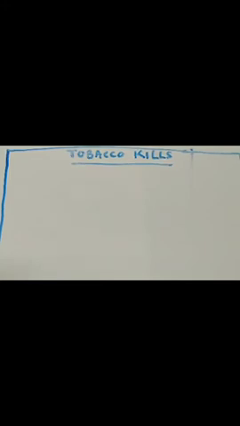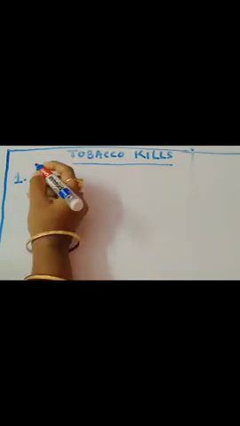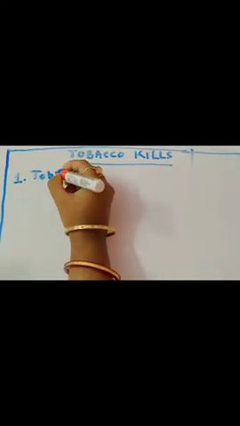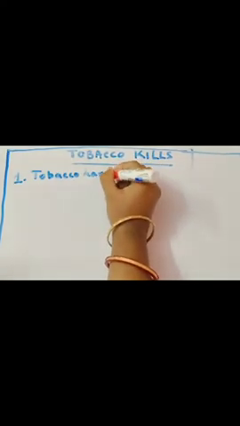First, if you remember, I have underlined the harms that are caused by tobacco. So we are going to use it right here. We'll add this number 1 and write Tobacco harms. Okay, this is our heading. If you want, you can write the harms with H capital. If you do not wish to, no need to.